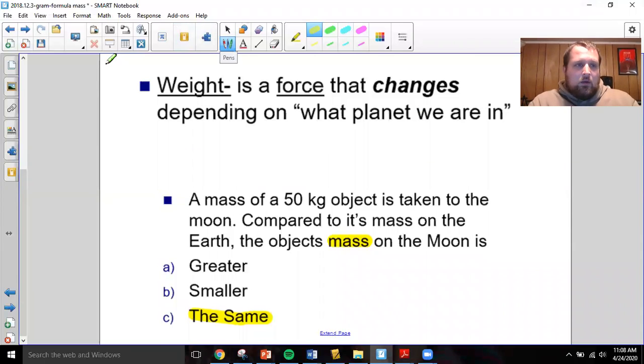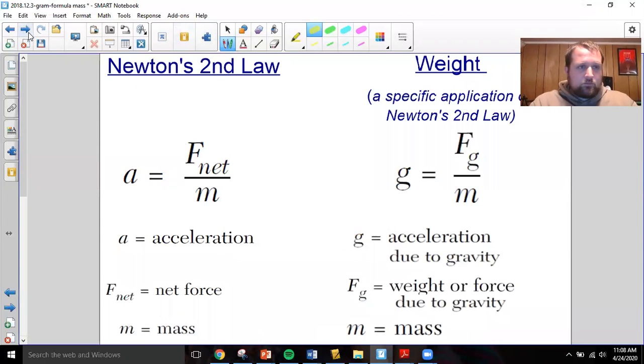Okay, so how can we do some math with this? In your reference tables, you already have Newton's second law. Acceleration is the net force divided by the mass. I already learned about this before. Basically, the more force that's acting on an object, the more it accelerates. The more mass the object has, the less it accelerates. And on your reference tables, right near Newton's second law formula is the weight formula, which is basically just Newton's second law formula, but specifically when we're talking about the force due to gravity.